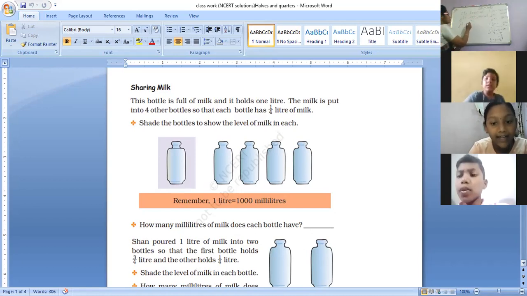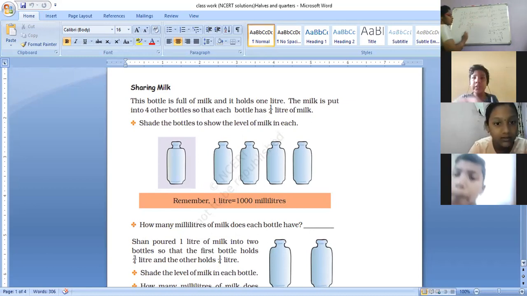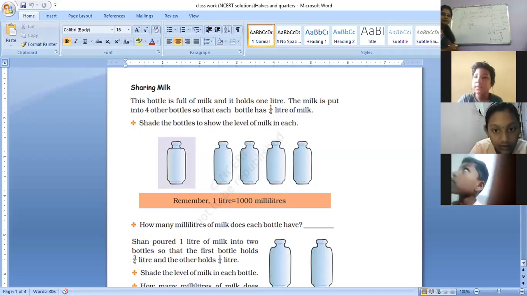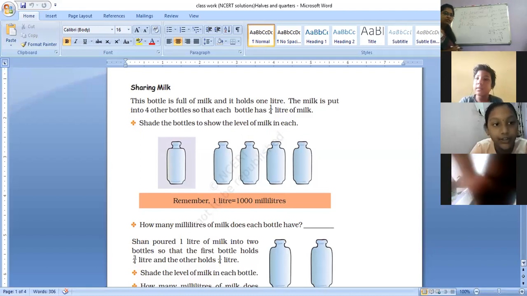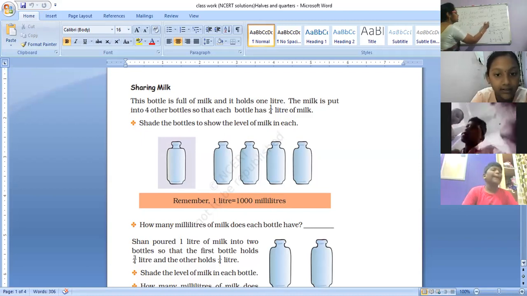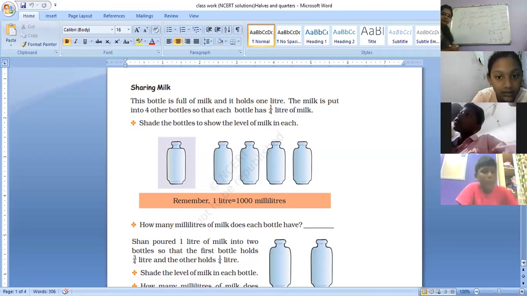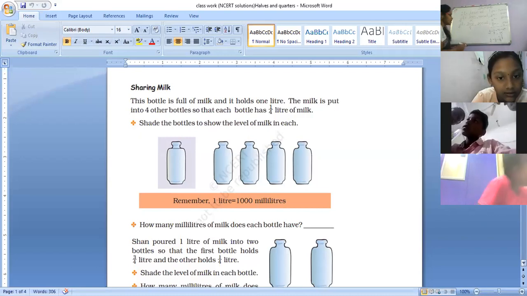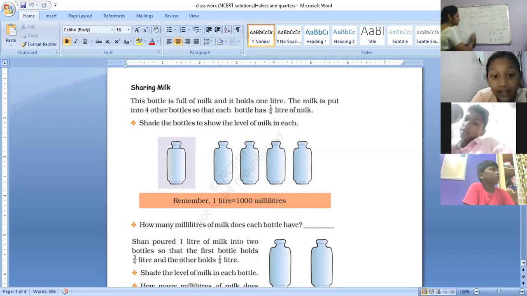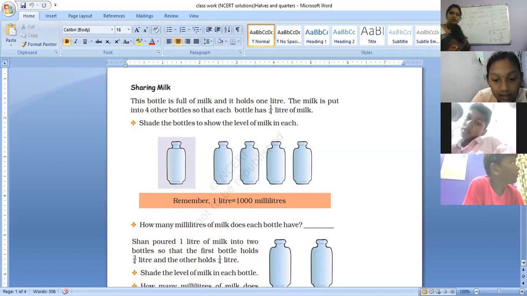1000 divided by 4. Can any one of you divide and tell me the answer? 250 milliliters. Very good. 1000 divided by 4 is 250 milliliters. Next, can you tell me what is 3 by 4 liter? 3/4 of a liter. Who will tell me this one?